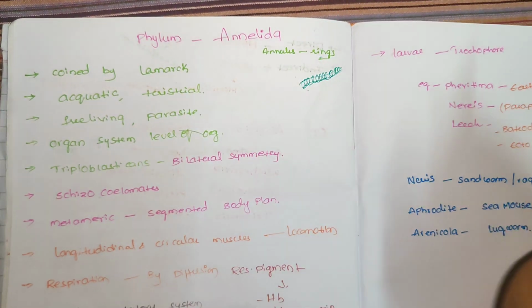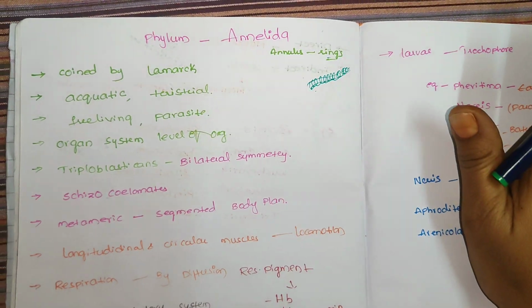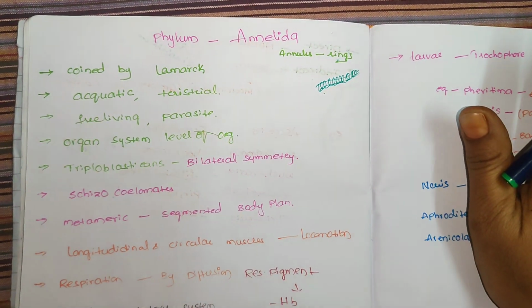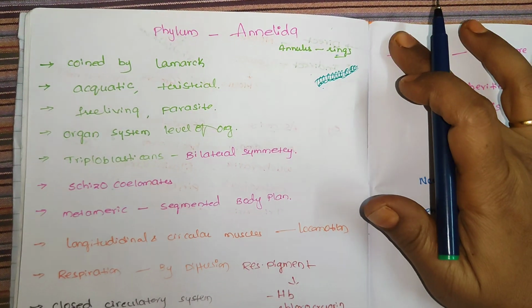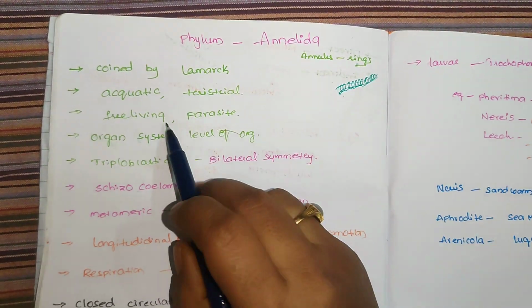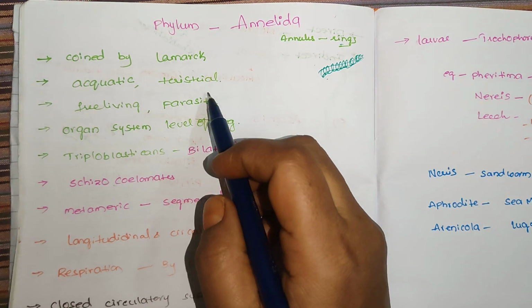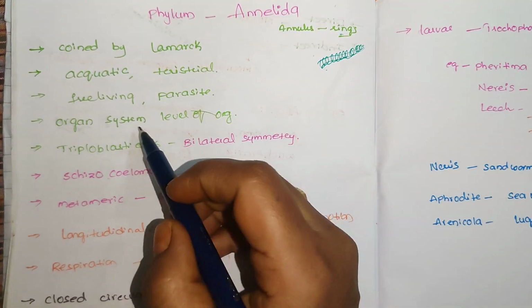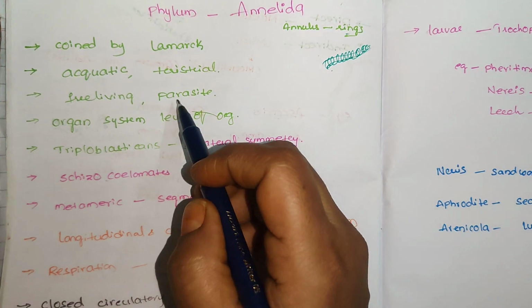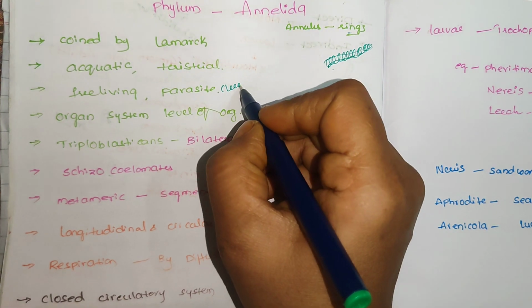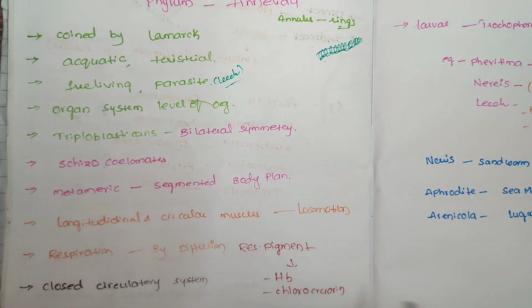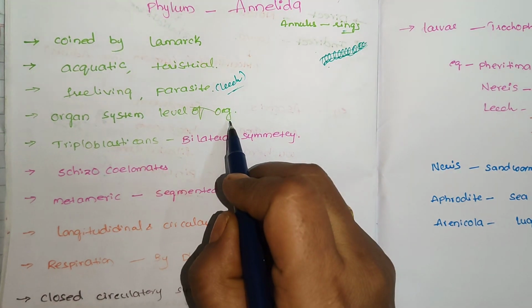This is coined by Lamarck. So you have to remember the scientist too, if any, because it is also important. Porifera, Robert Grant. Annelida, Lamarck. These are aquatic and also some are terrestrial. These are free living organisms and also some are parasites. Example here, leech, Hirudinaria.